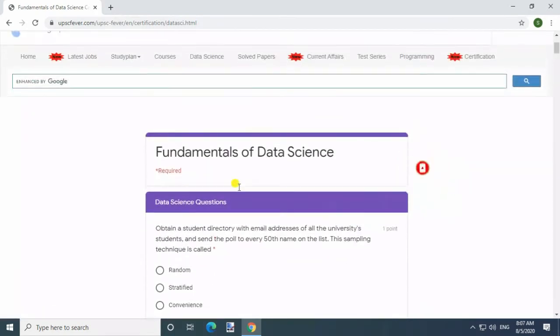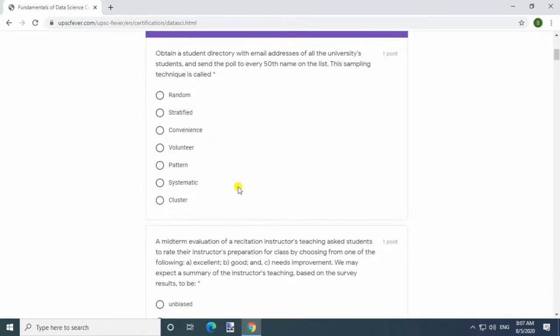Question. Obtain a student directory with email addresses of all the university students and send the poll to every 50th name on the list. This sampling technique is called asterisk. Answer. Systematic.